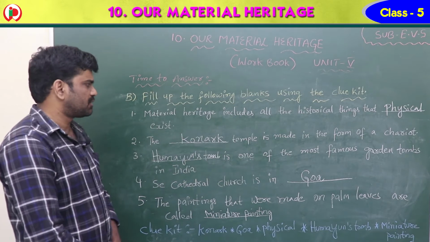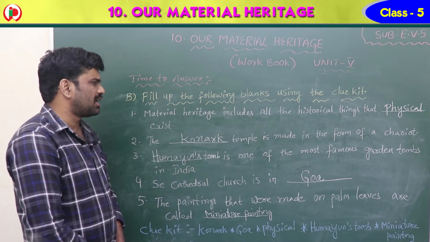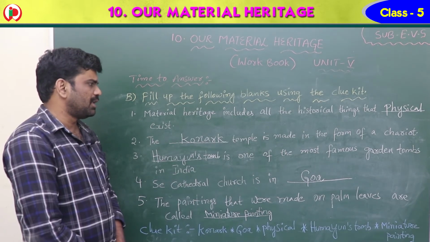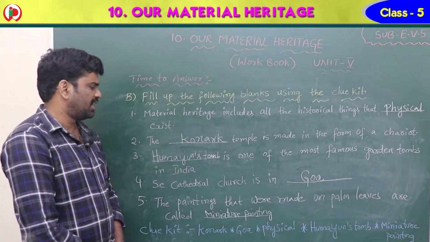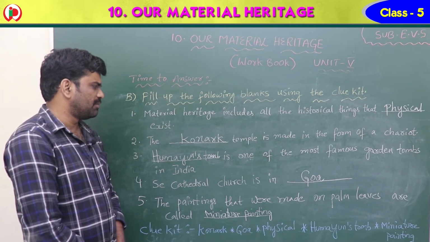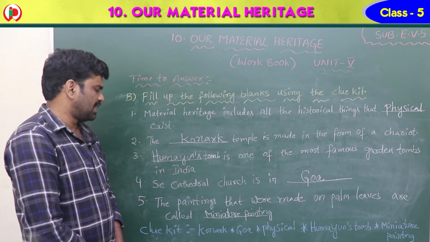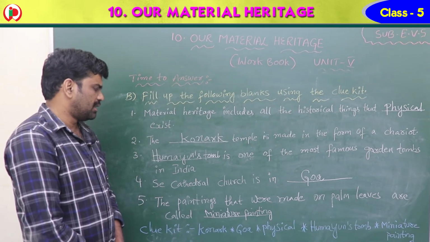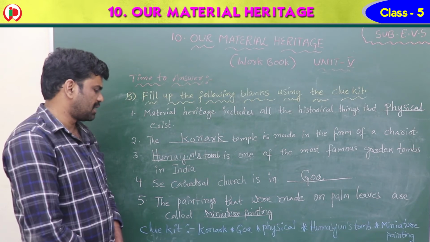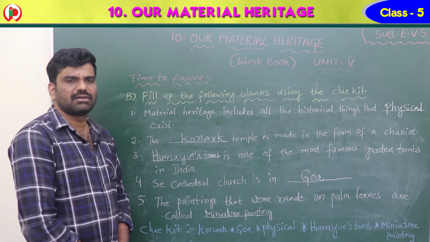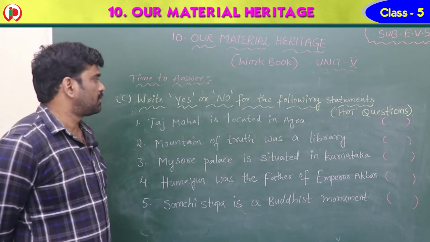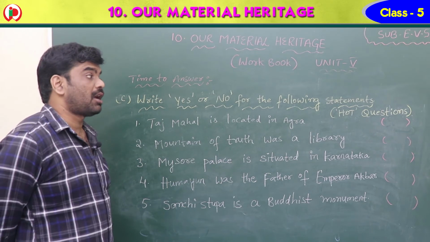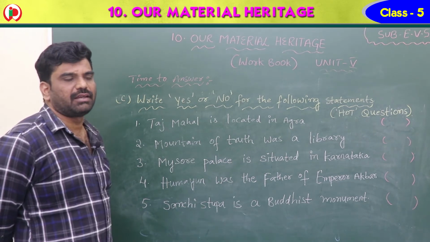So once again, see first one, material heritage includes all the historical things that physically exist. The Konark temple is made in the form of a chariot. The next one, Humayun's tomb is one of the most famous garden tombs in India. Say Cathedral Church is in Goa. The paintings that were made on palm leaves are called miniature paintings. Okay. Children, now see, write yes or no for the following statements. It comes under hard questions, higher order thinking questions.